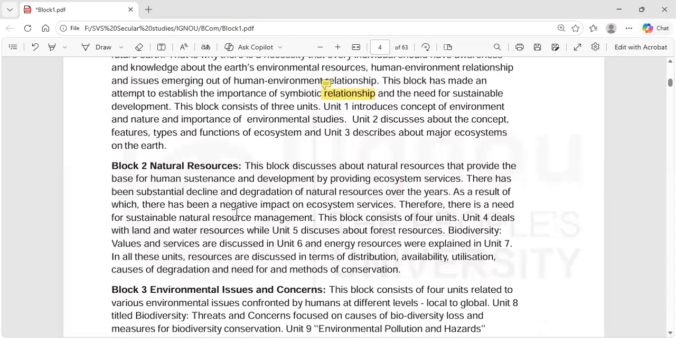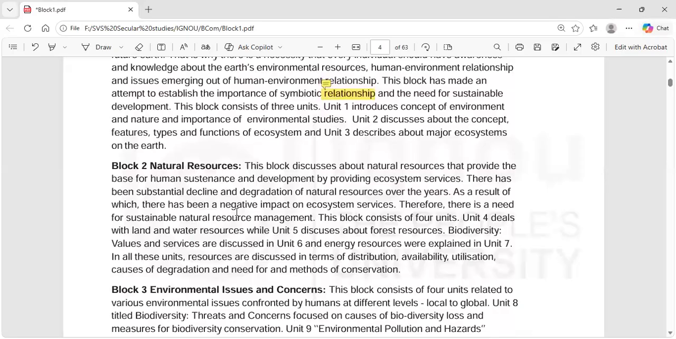This block consists of 3 units. Unit 1 introduces the concept of environment and the nature and importance of environmental studies. Unit 2 will discuss the concept, features, types and functions of ecosystem. Unit 3 describes major ecosystems on the earth.